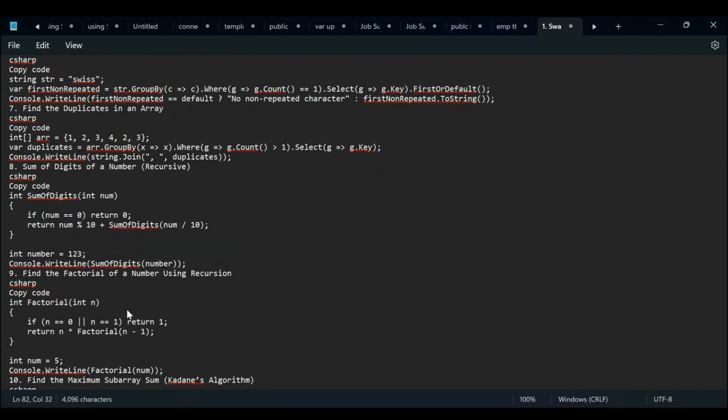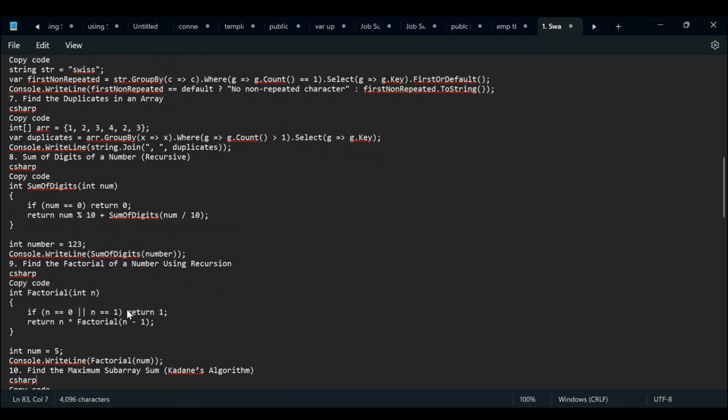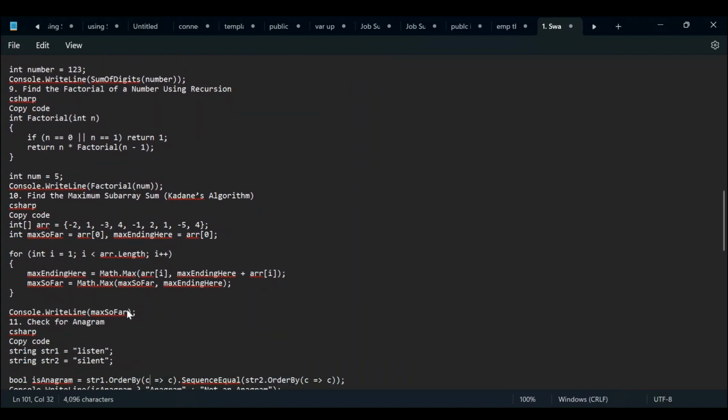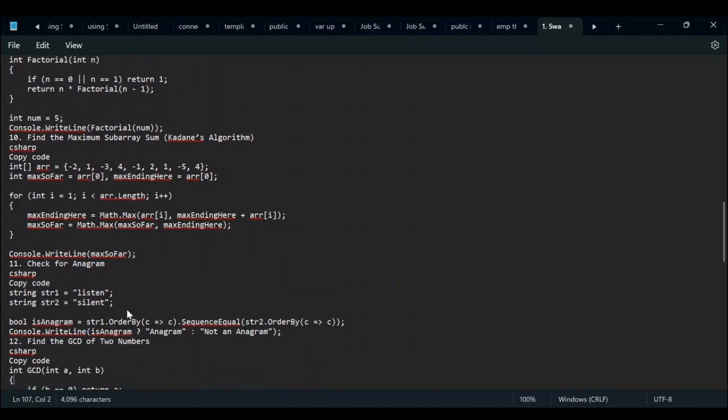Next question we have is to find the factorial of a number using recursion. So if n equals 0 or n equals 1, return 1, else n into factorial of n minus 1. Next question we have is about the anagram.